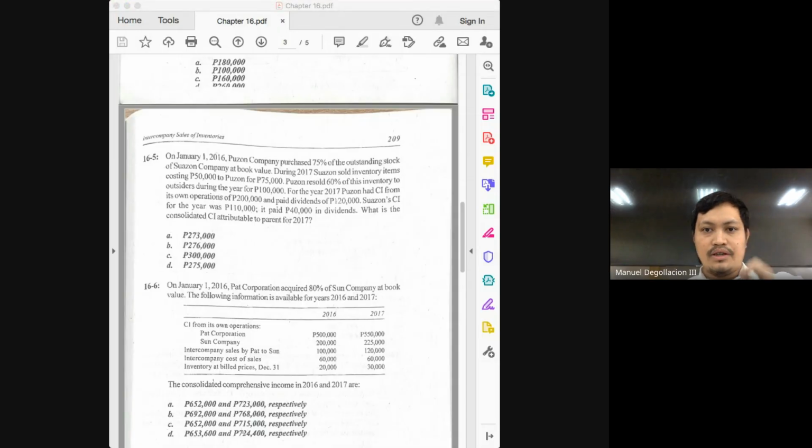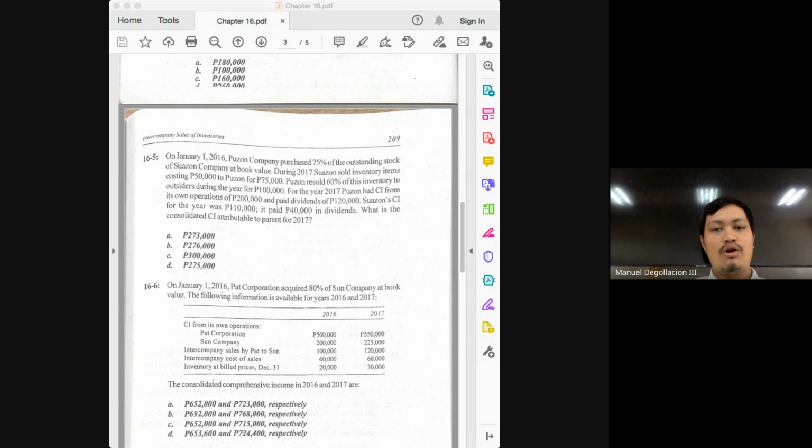Let's have 16-5. The question in 16-5 is: what is the consolidated income attributable to the parent? We know that to solve for income attributable to the parent, we need to solve first for the consolidated income. Once we have the consolidated income, all you have to do is deduct the share of the NCI in the adjusted income of the subsidiary. So the first thing we need to do is solve for the consolidated income.